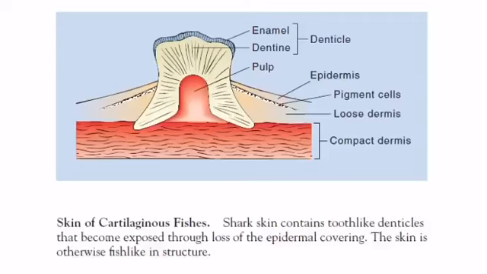Shark skin contains tooth-like denticles that become exposed through loss of epidermal covering, and this skin is otherwise fish-like. As is visible, this is the epidermis, and the denticle is exposed, or it projects out from the epidermis. Denticle is like vertebrate teeth because it has enamel and dentine.